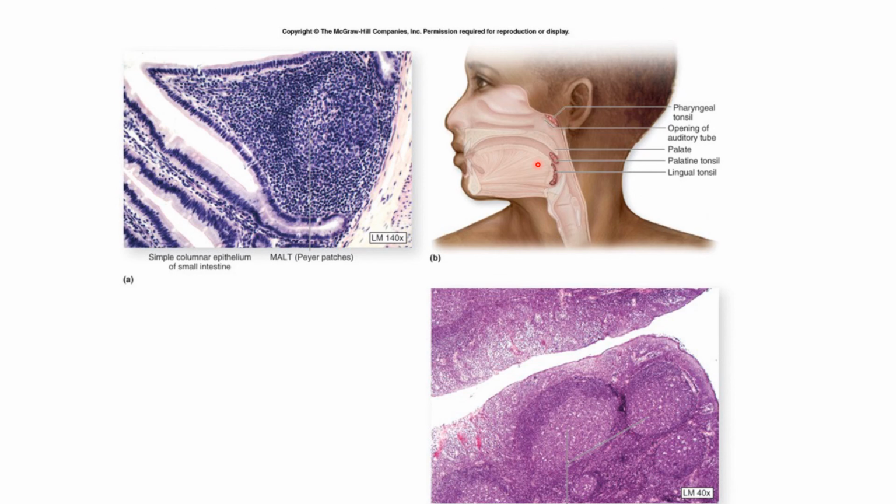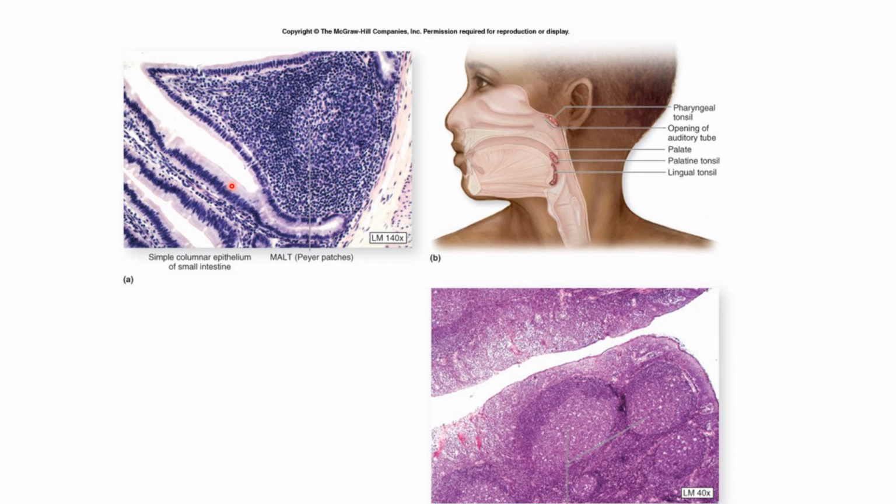So what is the palatine tonsil? Here you can see the histological structure of the palatine tonsil. Each palatine tonsil consists of diffuse lymphoid tissue in which lymphatic nodules are present. The lymphatic tissue is covered by stratified squamous non-keratinized epithelium. This one shows the crypts of the tonsil. The lymphoid tissue is covered by stratified squamous non-keratinized epithelium continuous with that of the mouth and pharynx. This epithelium extends into the substance of the tonsil and forms what are given the name tonsillar crypts.